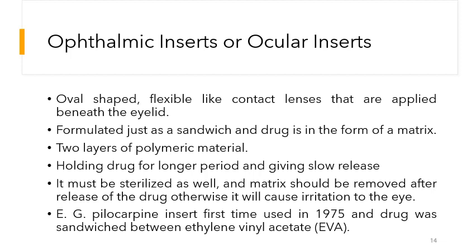and for further effect of the drug, we will insert a new ocular insert. The first formulation that was developed in the form of an ocular insert was pilocarpine, and it was approved in 1975. In that, the drug pilocarpine was sandwiched between two layers of ethylene vinyl acetate.